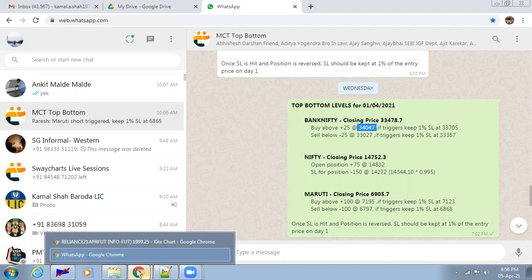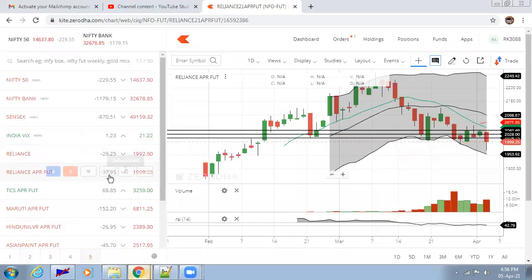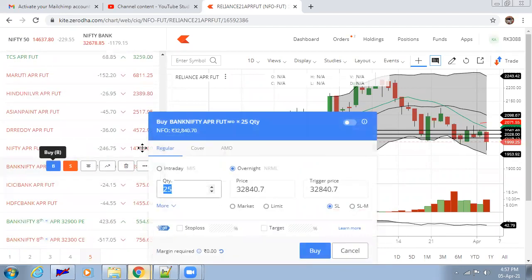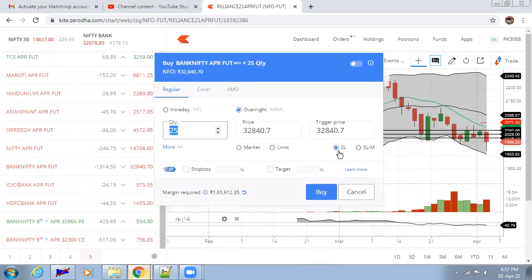Now let me show you on Bank Nifty trade on Zerodha itself. So we select Bank Nifty, I say buy out here. I select a stop loss, because I want to buy above 34047. This becomes my trigger price and I'll keep my limit price a little higher than it, so I keep it at 60. So between 34047 and 34060, this trade will get executed.